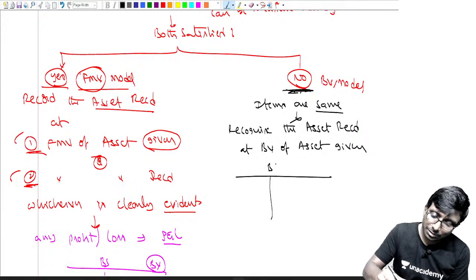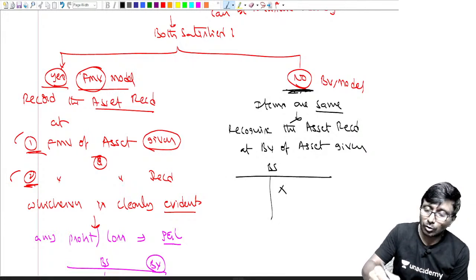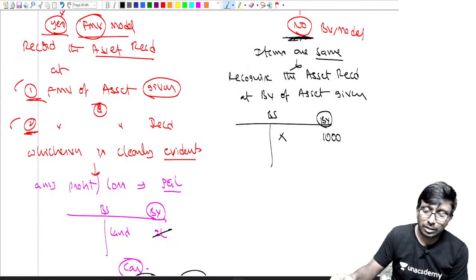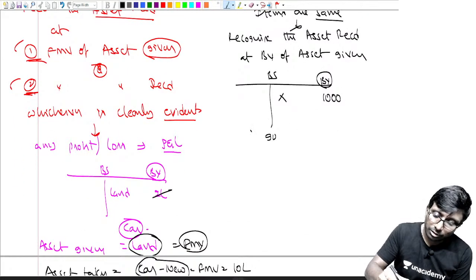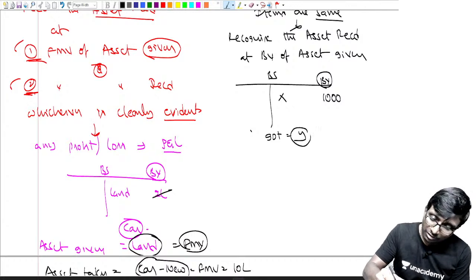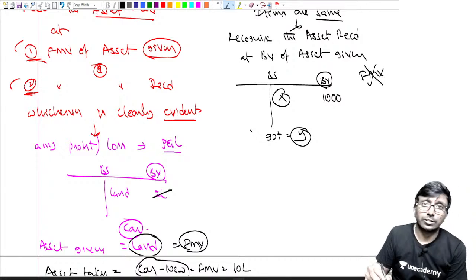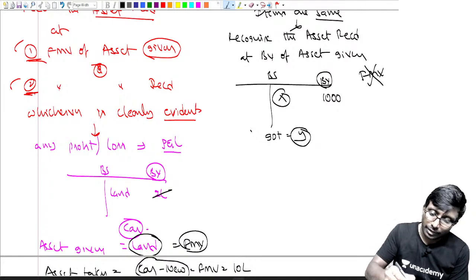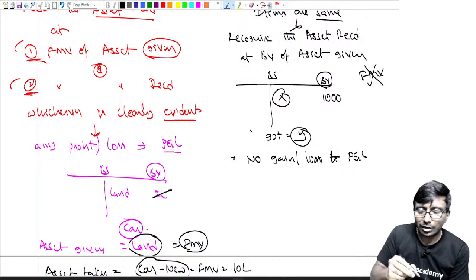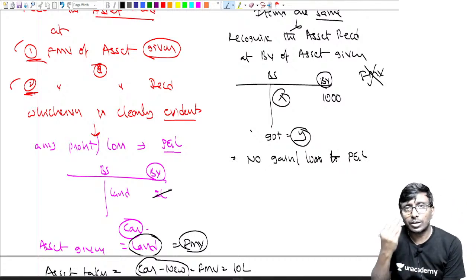Suppose this is the balance sheet. There is an X item. What is the book value? Sir, book value is equal to 1000. Excellent. What have you got? I got Y, sir. We are not supposed to bother here. There is no concept of fair market value, first of all. Next point to be noted: there will not be any gain or loss to profit and loss. Why, sir? When items are the same, how will gain or loss come?